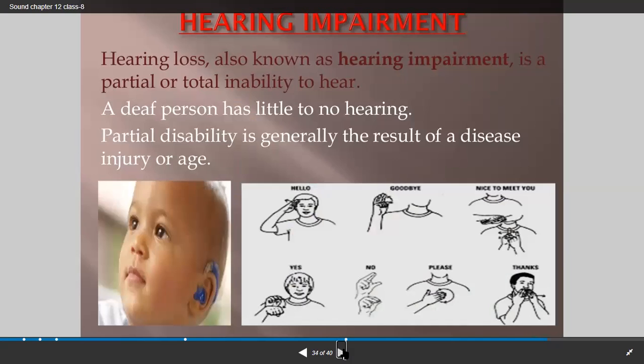Then what is meant by hearing impairment? Hearing loss, also known as hearing impairment, is a partial or total inability to hear. A deaf person has little to no hearing. Partial disability is generally the result of a disease, injury, or age. So why is it happening? It is mainly due to disease or injury or age.